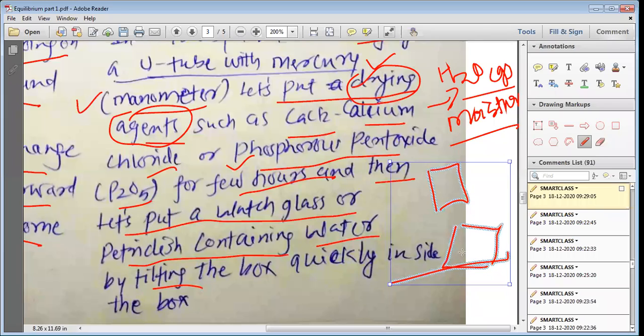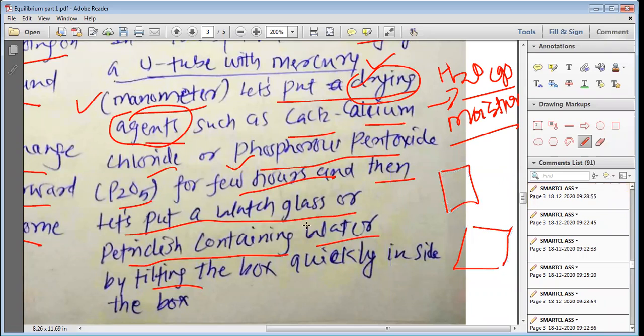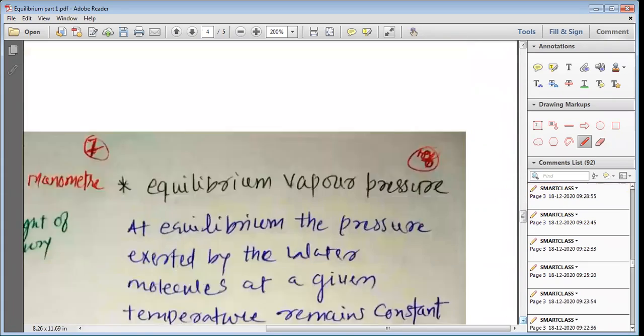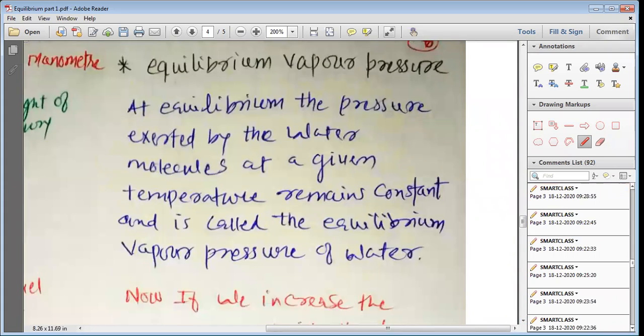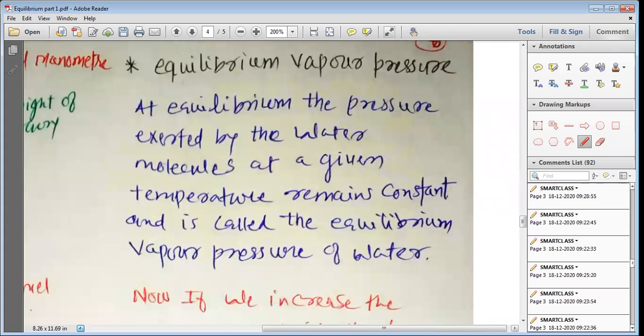So by tilting the box, my dear students, we quickly put the watch glass containing water, or the petri dish containing water, immediately inside this box by tilting it very easily. Now what happens?